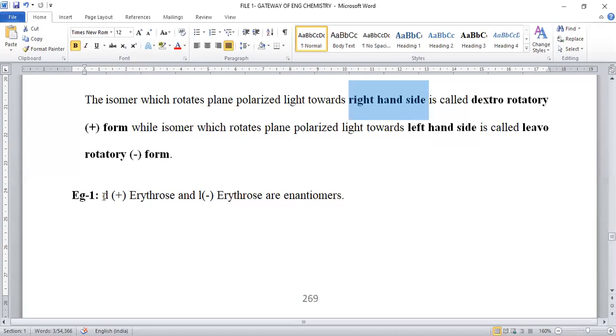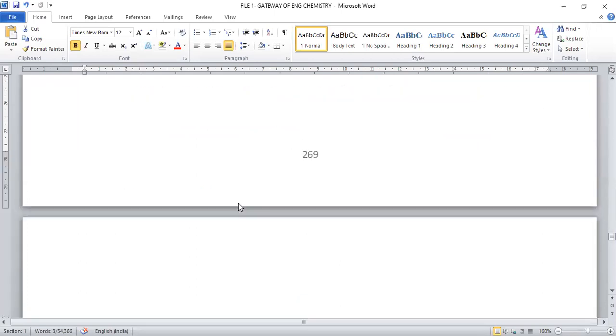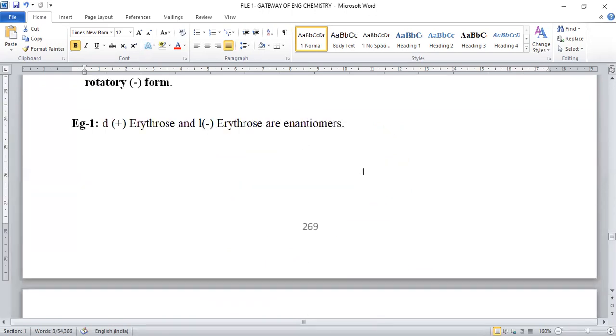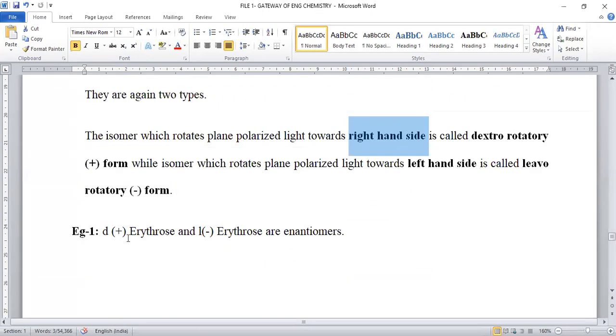Here, you can observe the relation between D plus erythrose, L minus erythrose. Here are two isomers, D plus and L minus erythrose were given. Aldehyde groups are there, CH2OH groups are there, 4 carbon chain length will be there, 2 OH groups are in the right hand side called dextro, 2 OH groups are in the left hand side called levo isomer. And when we put a mirror, exact mirror images of one will be the other. Okay, so this is about the relation between D and L erythrose.